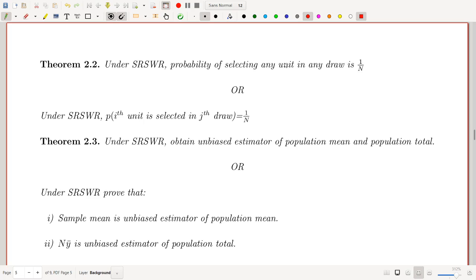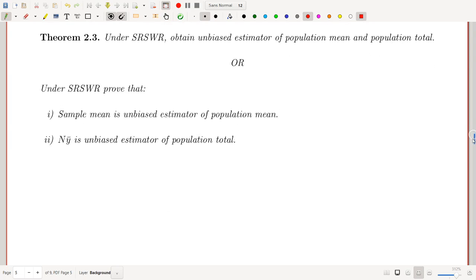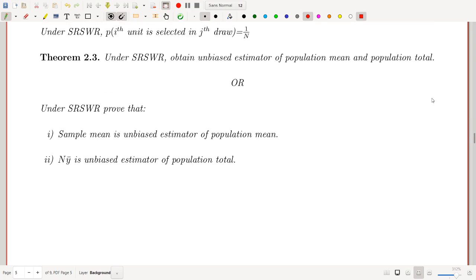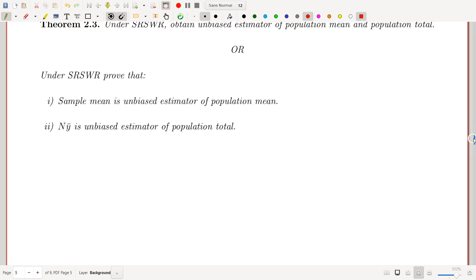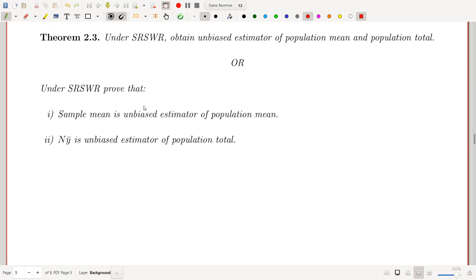Next theorem is under SRSWR: obtain unbiased estimator of population mean and population total. Or, under SRSWR, prove that sample mean is an unbiased estimator of population mean. Here we have to prove, what is meant by unbiased estimator?